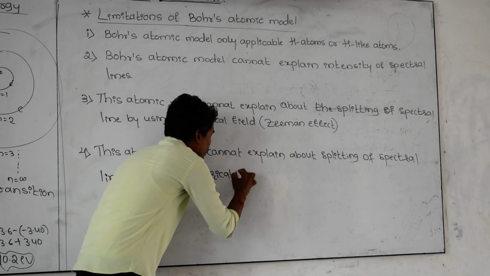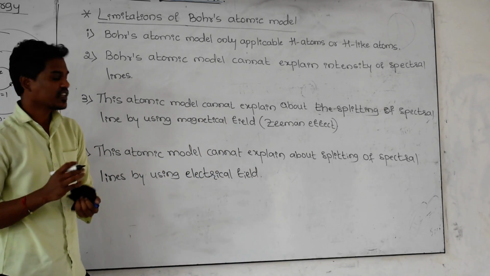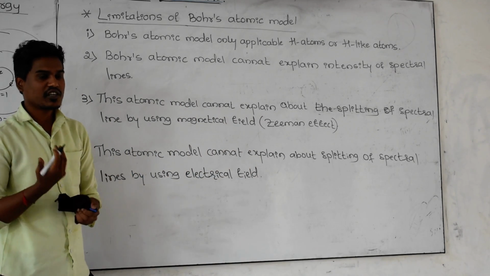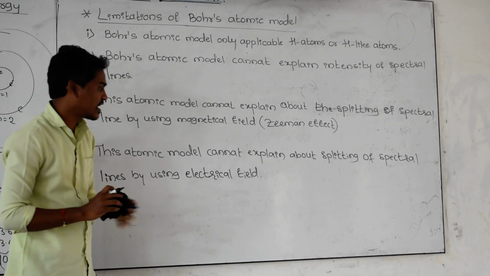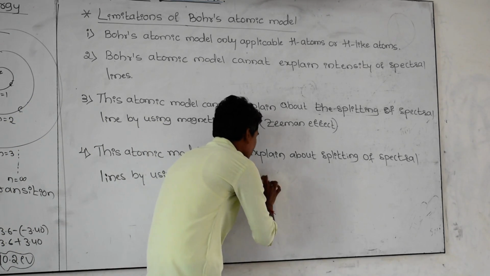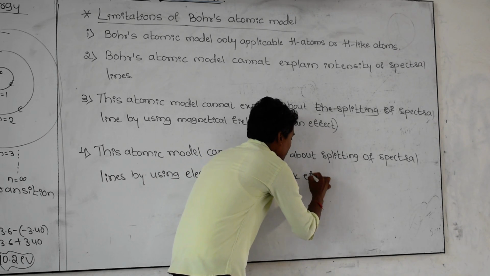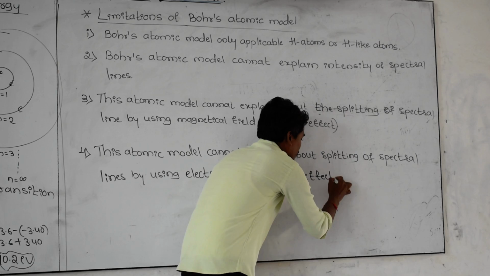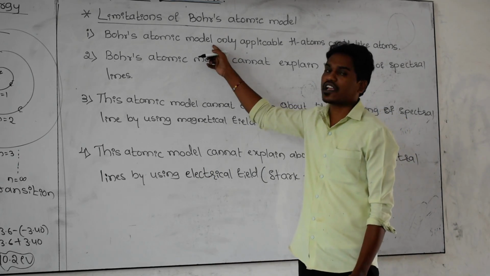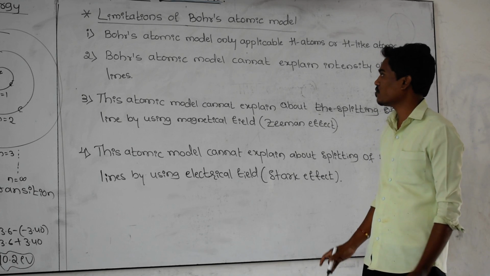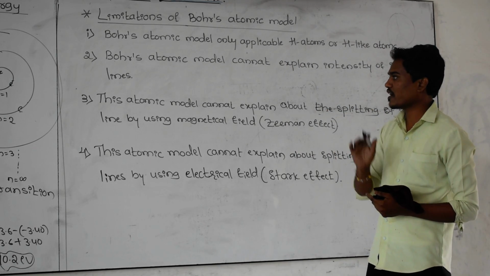How does it happen? By passing the electric field, what is the reason behind this? Why are the spectral lines splitting further? That was explained by one of the scientists, whose name is Stark. That's why we call it the Stark effect. And these are the four important limitations. First, it is only applicable to the hydrogen atom. Second, it cannot talk about the intensity of the spectral lines.